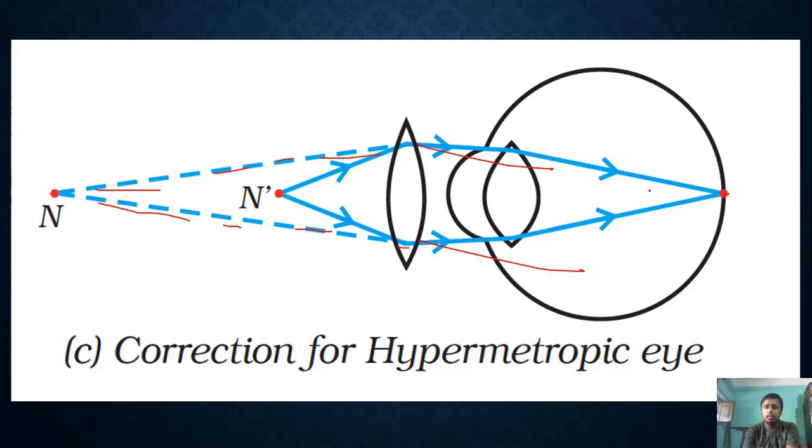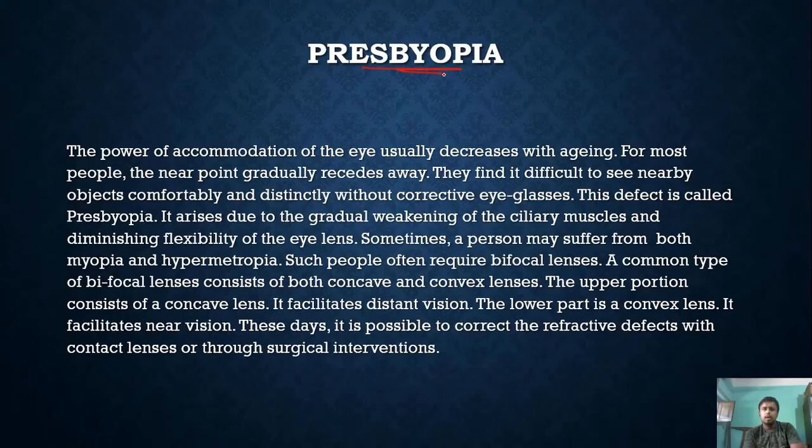Presbyopia, or simply known as chalcia, or in our state you may be calling it something different. This is generally found in persons who are more than 40 years of age. The power of accommodation of the eye usually decreases with aging. For most people, the near point gradually recedes away.